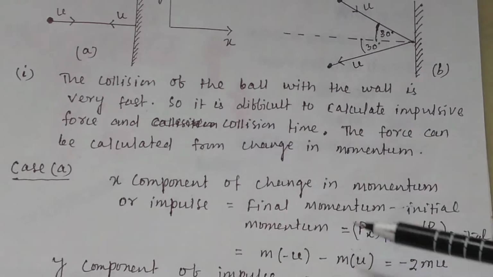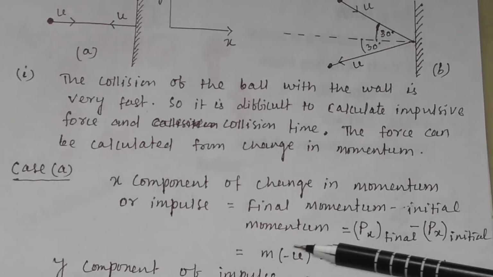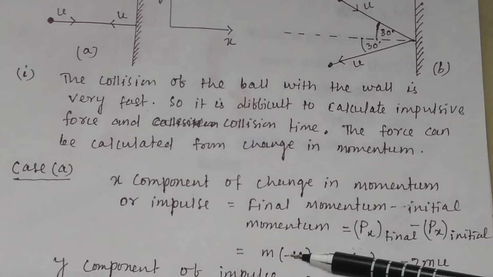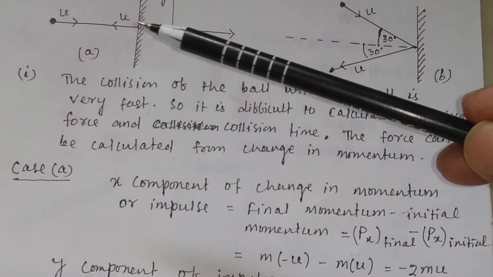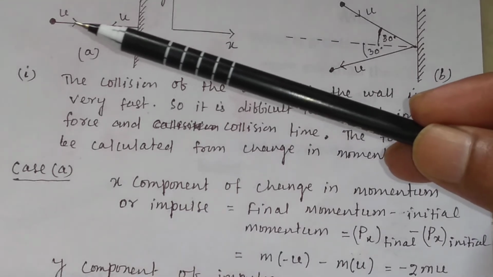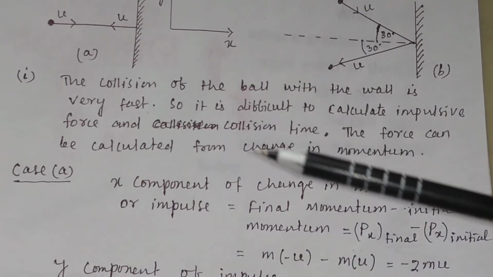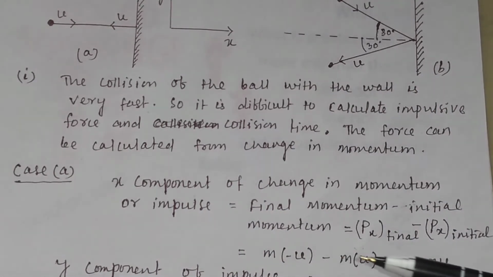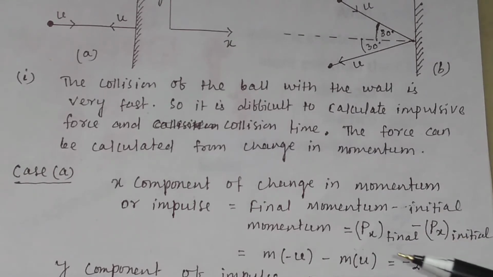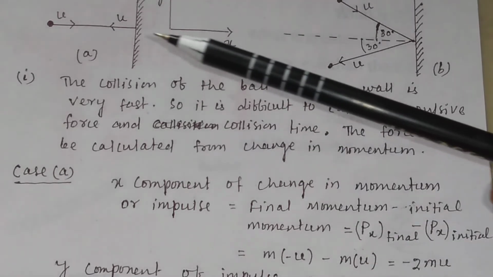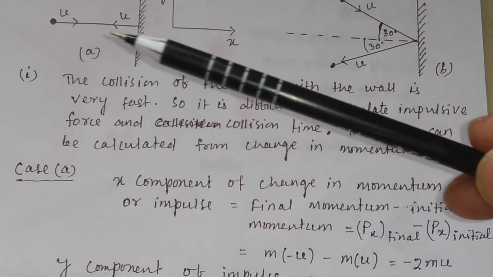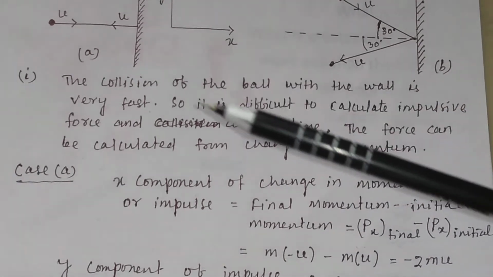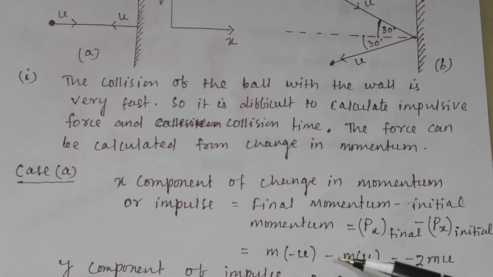As you know, momentum is the product of mass and velocity, and the final velocity is minus u, in the negative x direction, so m into minus u. The initial momentum is m into u, because the initial velocity u is in the positive x direction. So m into minus u minus m into u is equal to minus 2mu.